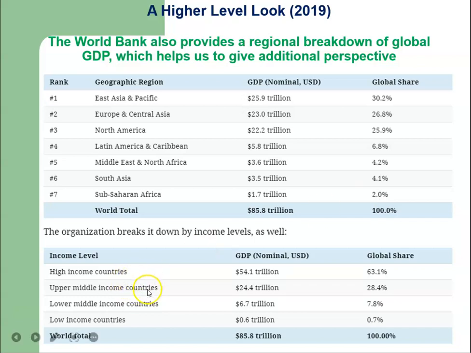Here in this table, we can see that high income countries account for 63.1% of the world GDP in nominal USD, followed by upper middle income countries, whose share is 28.4%, and then 7.8% of the world GDP is shared by lower middle income countries, and then there are some low income countries.